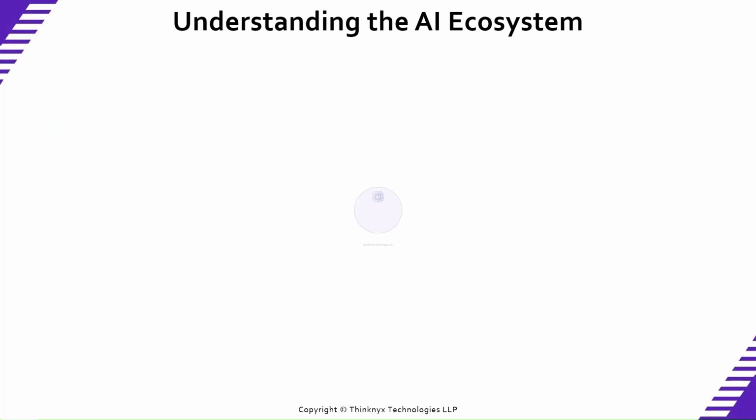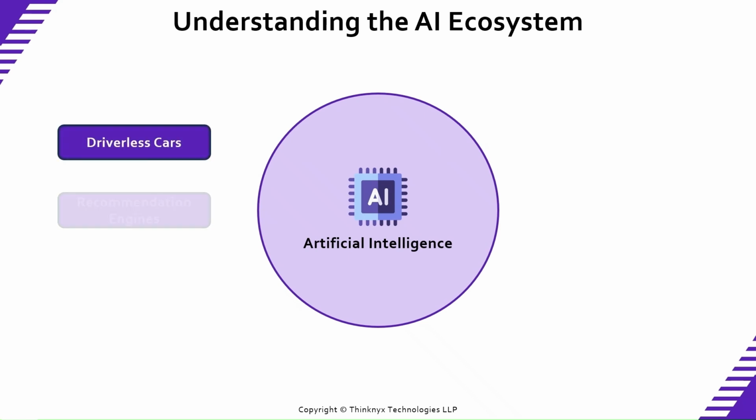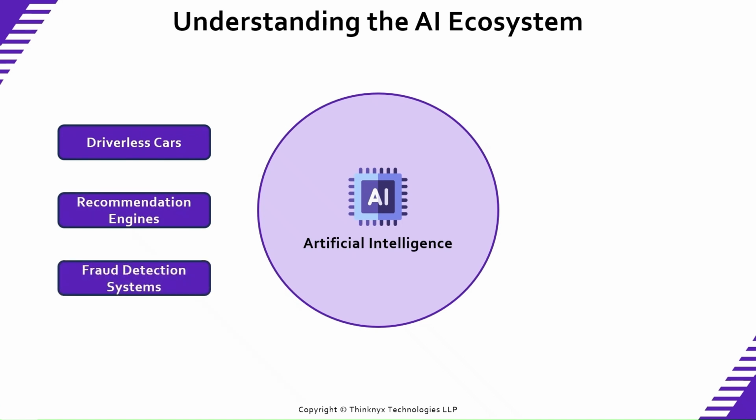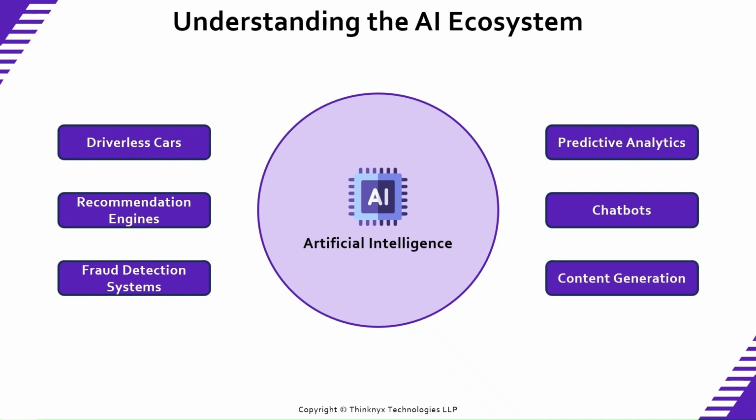At the highest level, we have artificial intelligence. AI is a broad umbrella term. Everything from driverless cars, recommendation engines, fraud detection systems, predictive analytics, chatbots, content generation, all of this falls under AI. But AI is not a single technology. It consists of multiple domains working together behind the scenes.